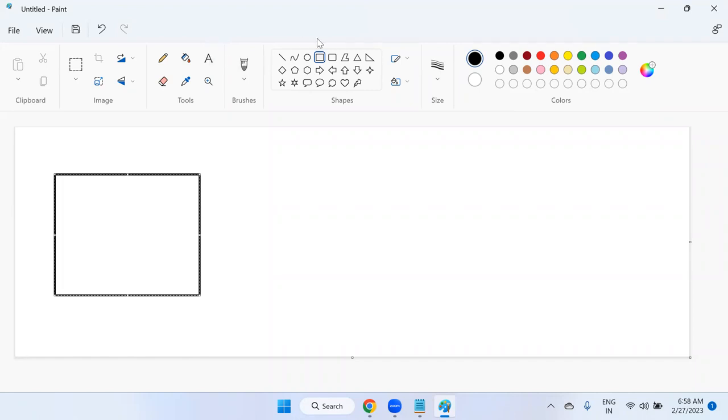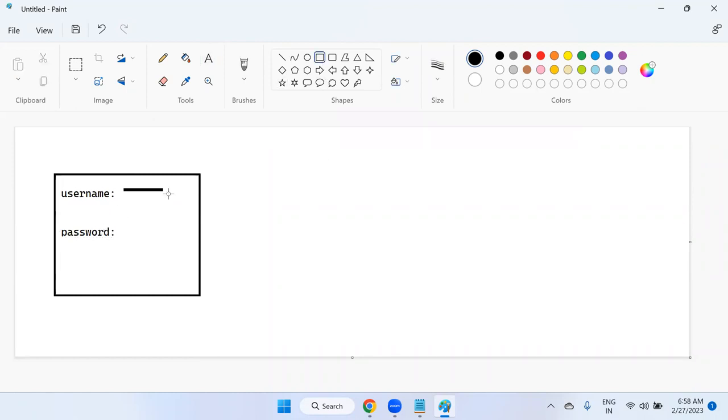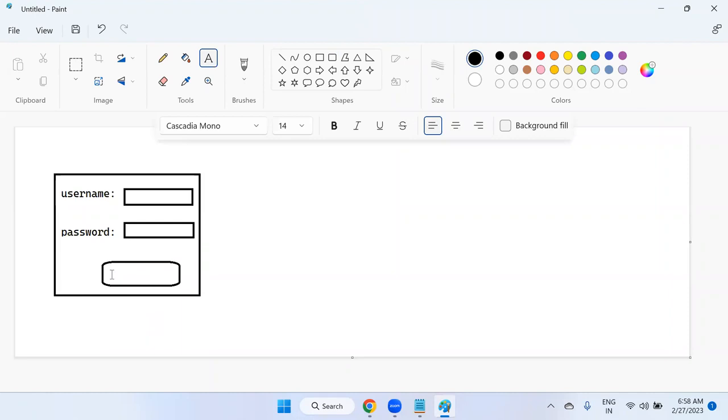Suppose for the user interface I'm taking username and password. Assume this is an HTML design. Any design you can take, Bootstrap design or HTML design, whatever it is. This is the UI only. We have text boxes and we have buttons also here. One login button is available. This is the login button.